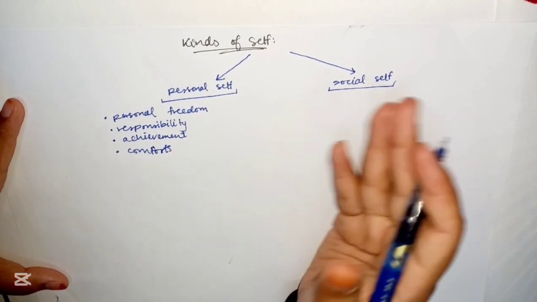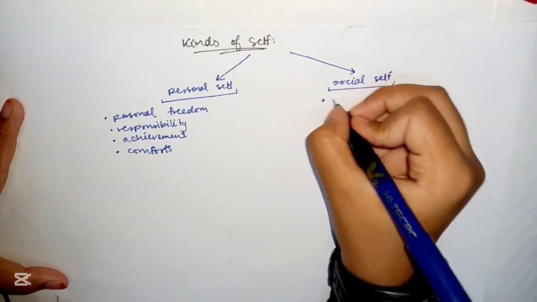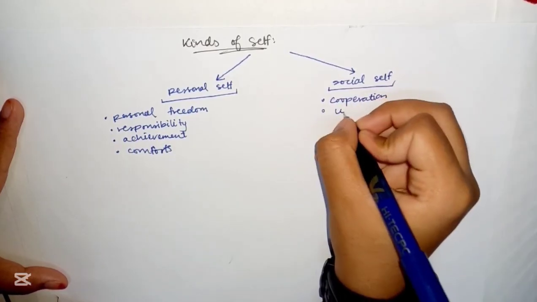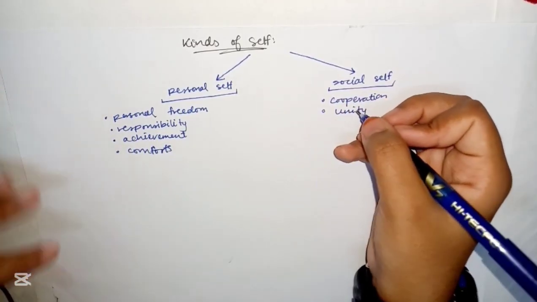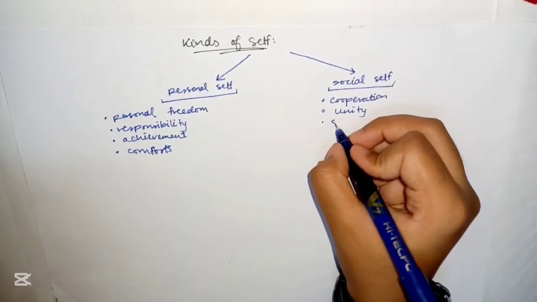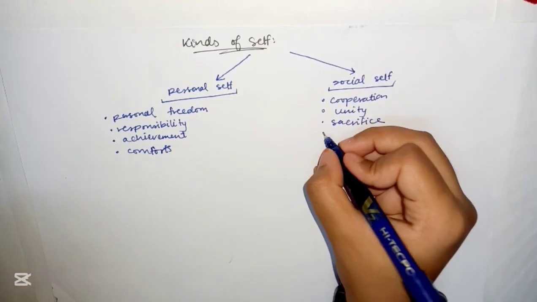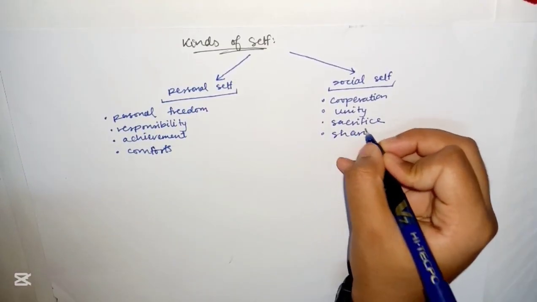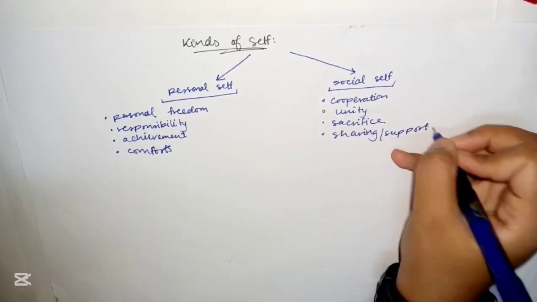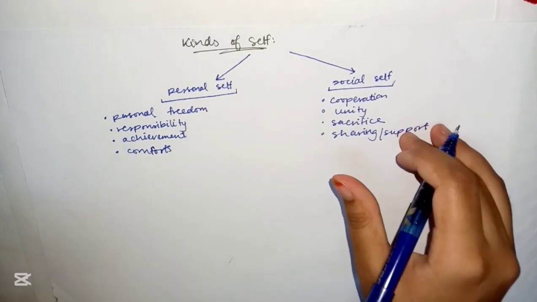Alright, and social self emerges in relation to others, like cooperation, unity, affiliation, and then there is sacrifice, and then there is support or sharing. This self values family and social relationships.